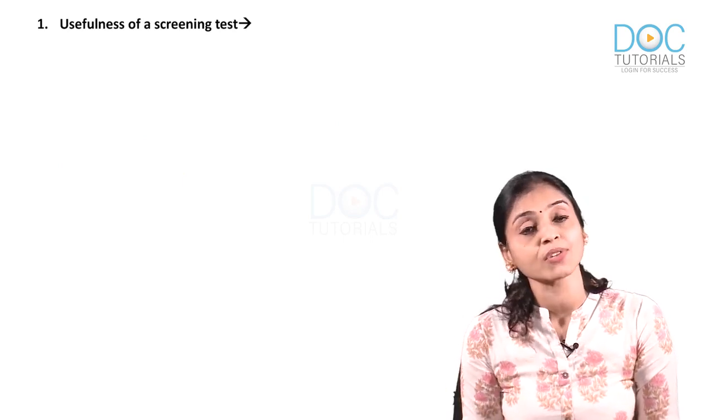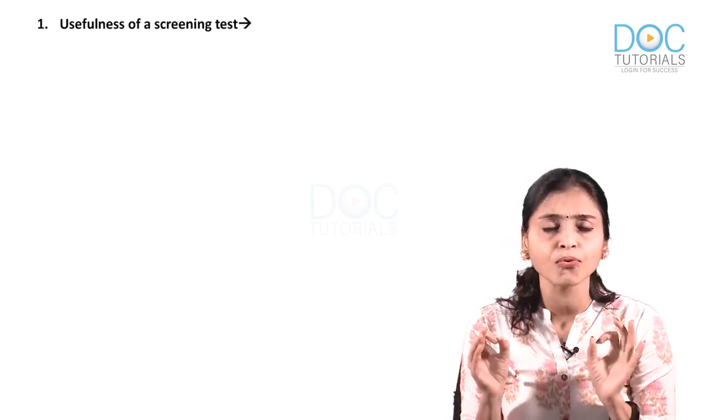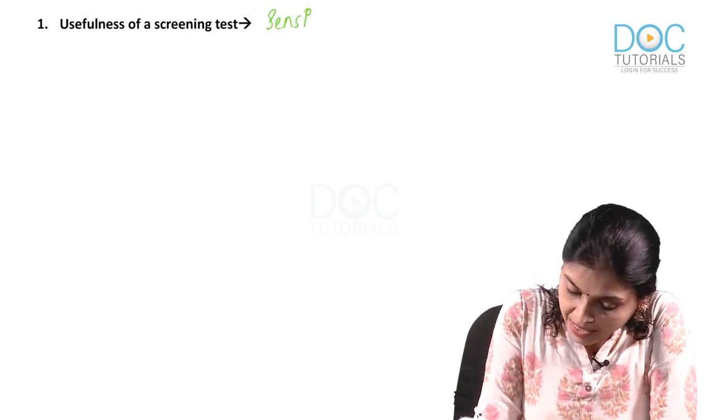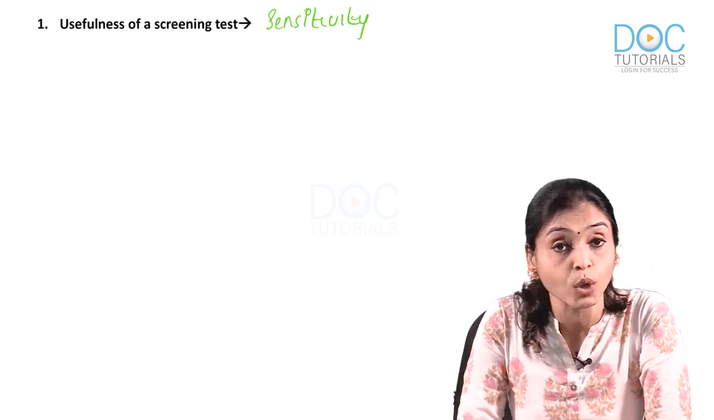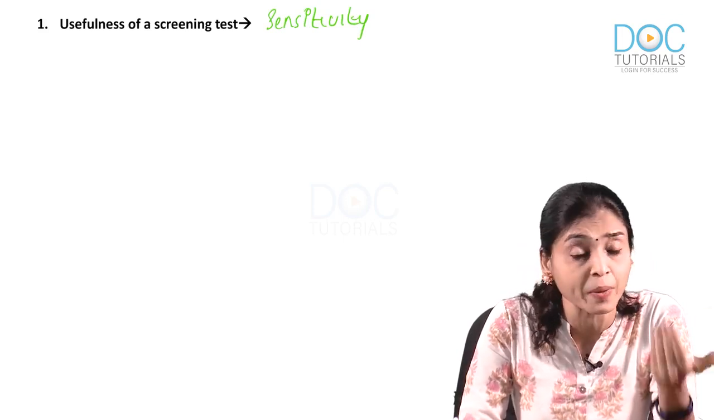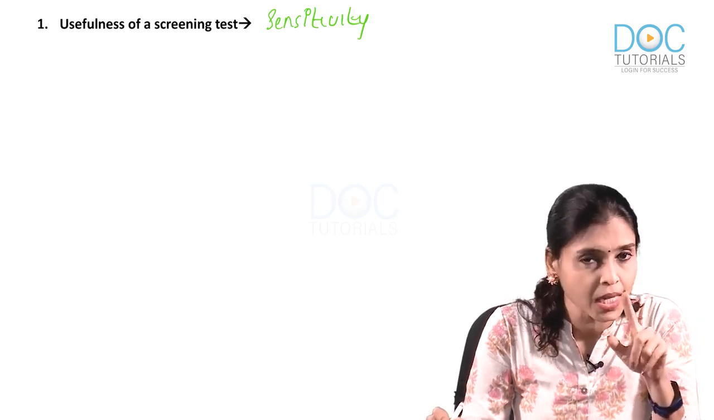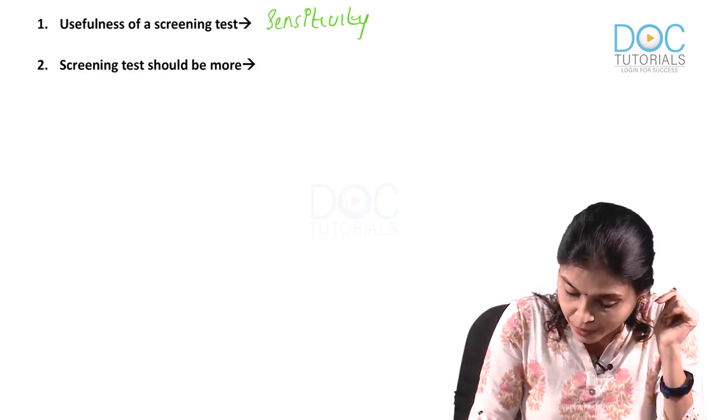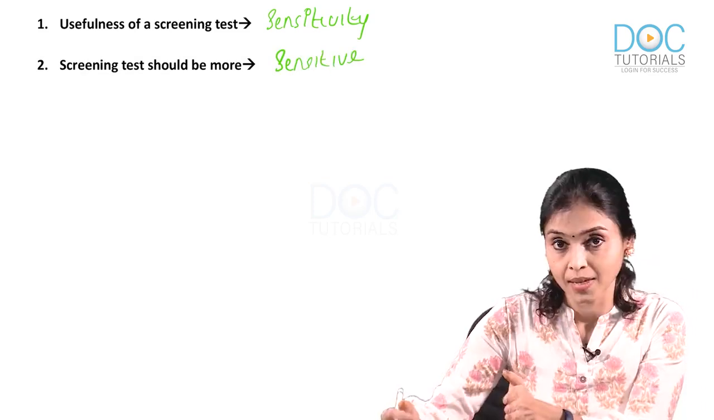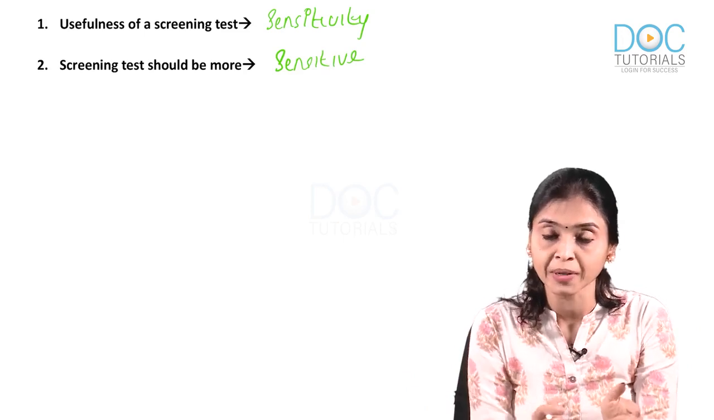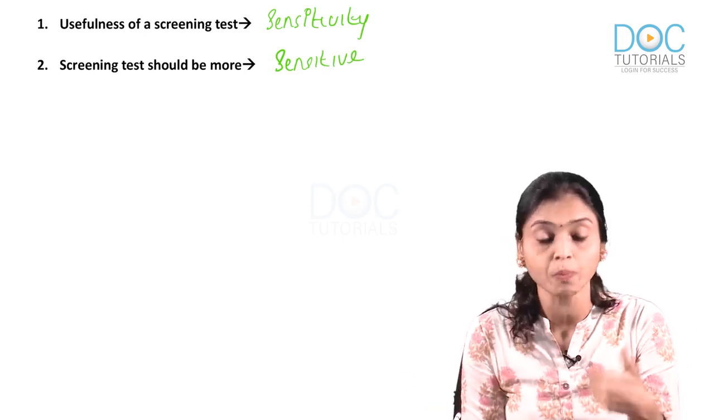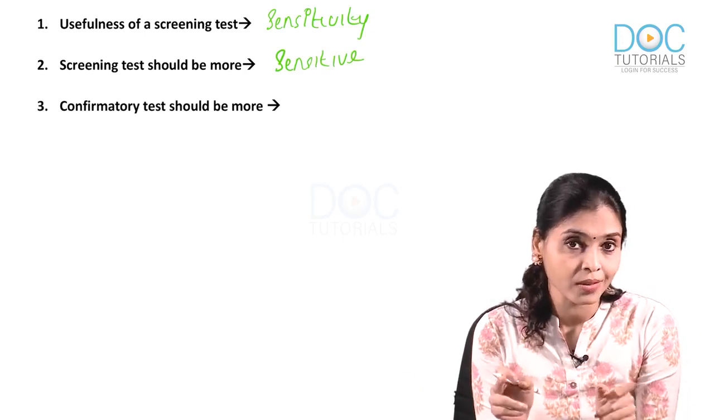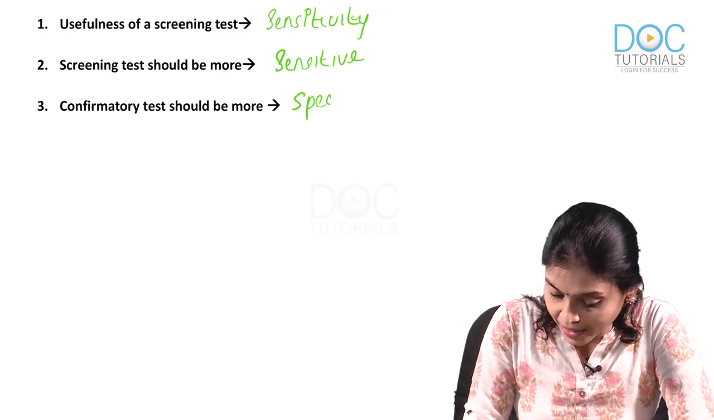Usefulness of a screening test is given by, these are frequently asked MCQs, sensitivity. By the way, what is sensitivity? Ability to detect all those who have the disease. Of course, that is the use of a screening test. You should be able to pick as many diseases as possible, right? Second MCQ from that chapter: screening test should be more sensitive. The options would be sensitive, specific, positive predictive value, negative predictive value. So, a screening test should be more sensitive, whereas a confirmatory test should be more specific. That is another MCQ.